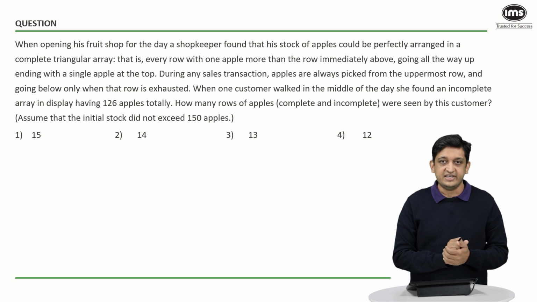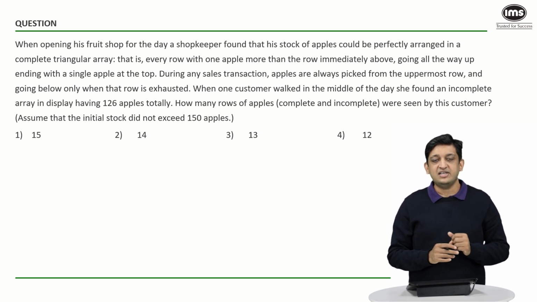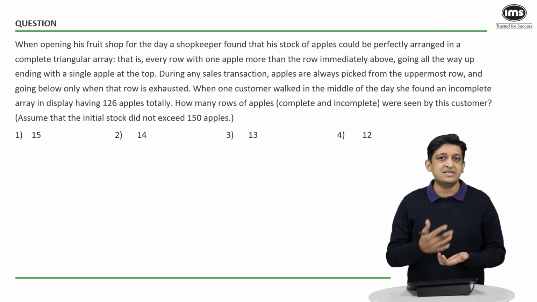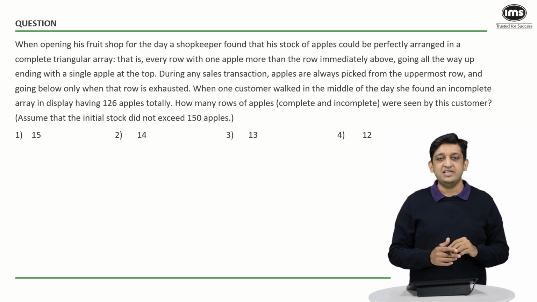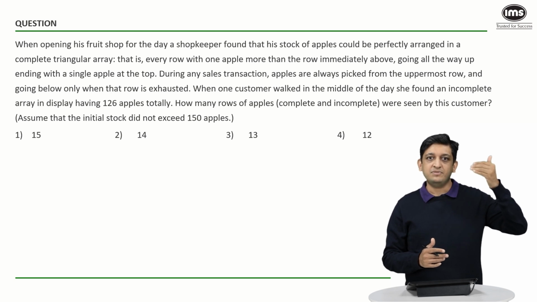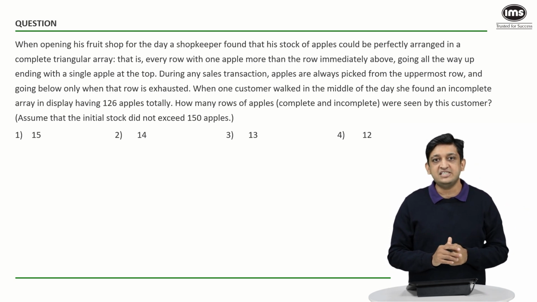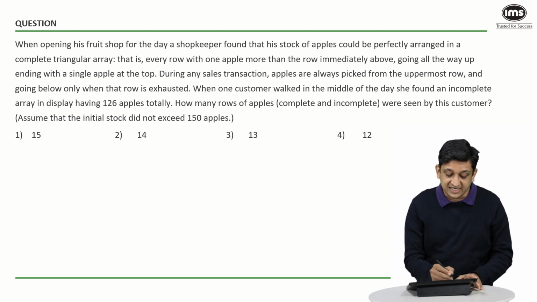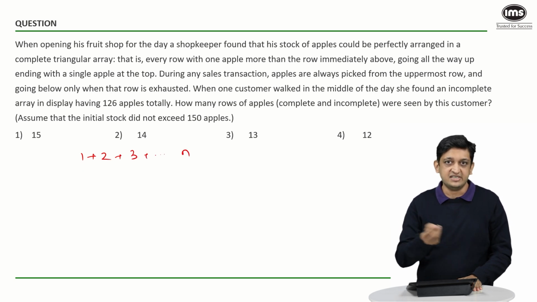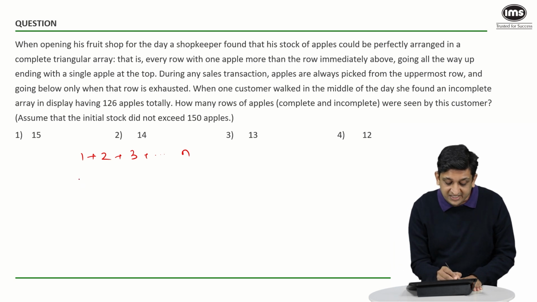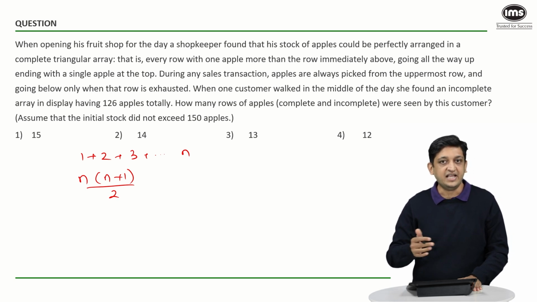Now what we can do in this context is, we know that because there is a triangular array, if there are n such rows present, then how many apples will be present in total? The topmost layer will have 1 apple, the second from the top will have 2 apples, then 3, 4, 5 apples and so on till you reach the nth row which will have n apples. So in total, the number of apples is going to be 1 plus 2 plus 3 and so on till n, considering that there are n rows. It will be n into n plus 1 by 2, which is the sum of the first n natural numbers.